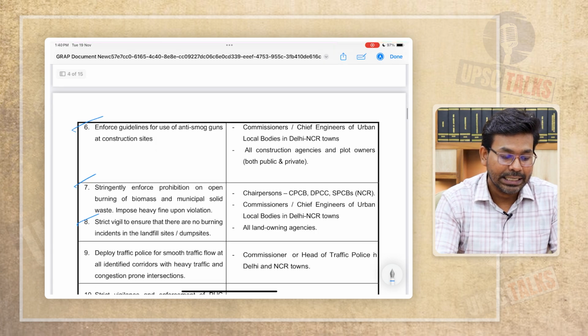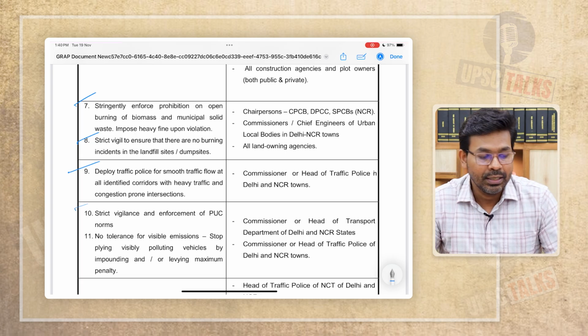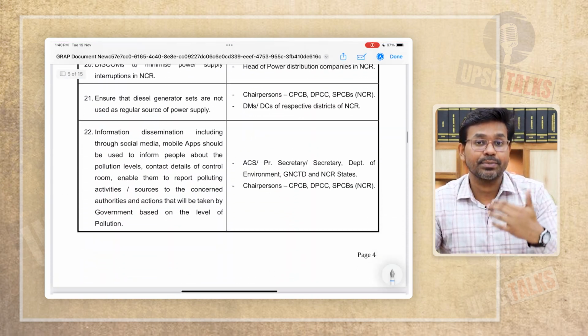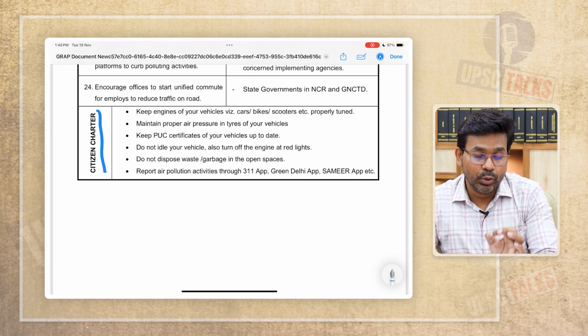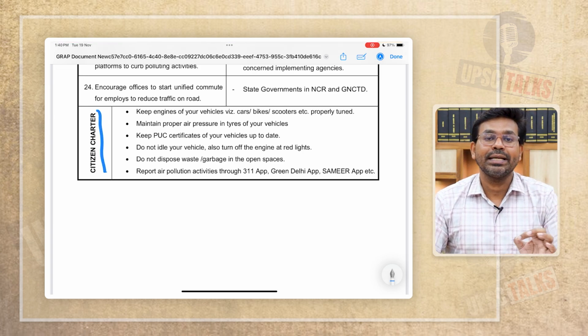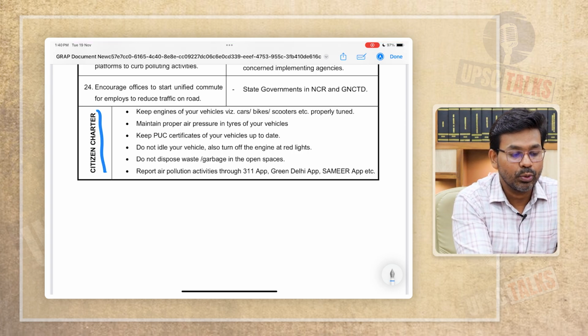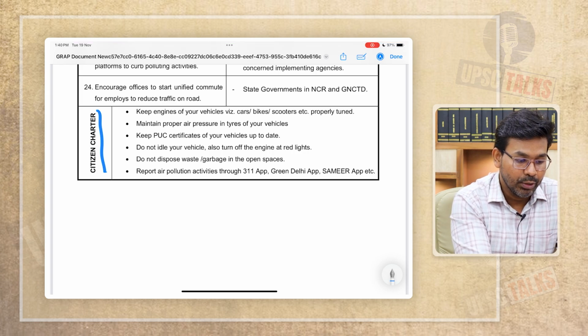And under category 1, they have given citizens charter. What are citizens charter? Basically here they have talked about what are the duties or responsibilities from the part of the citizens. What citizens are expected to do when the air quality in Delhi becomes poor, right? So they have mentioned that you need to keep the engines of your vehicles properly tuned. You need to maintain proper air pressure in the tires of your vehicles. Keep pollution under control certificates, right?